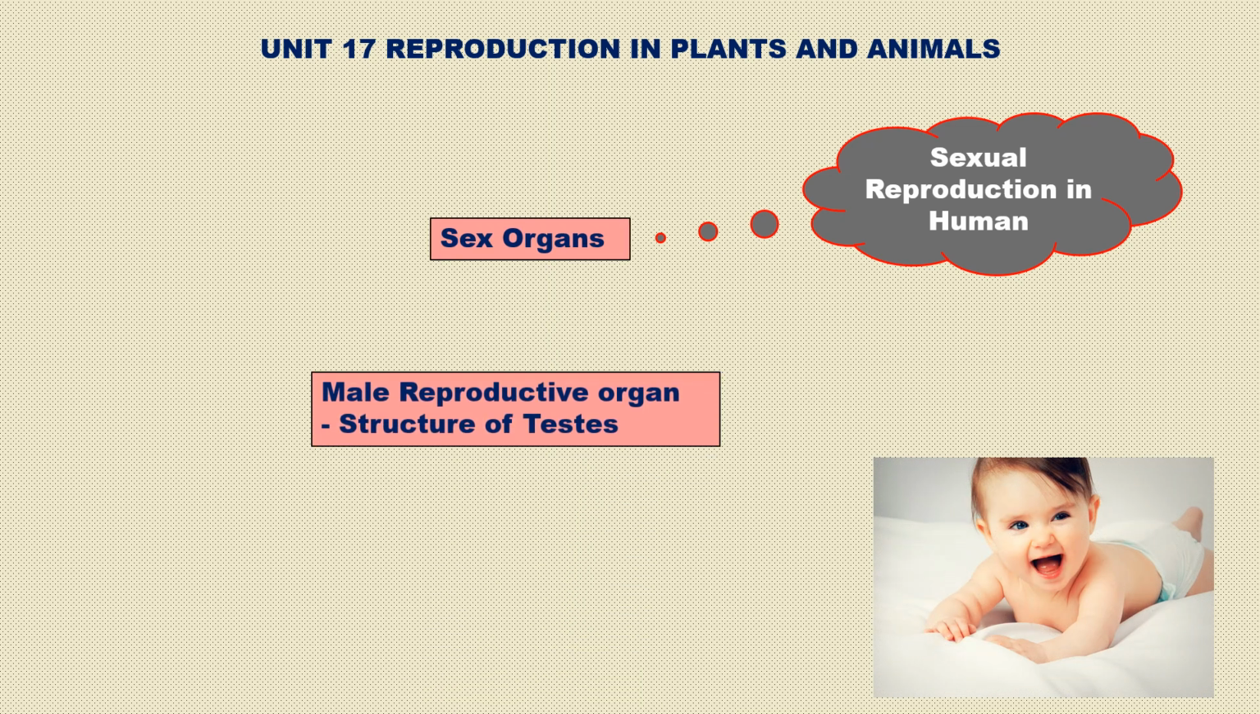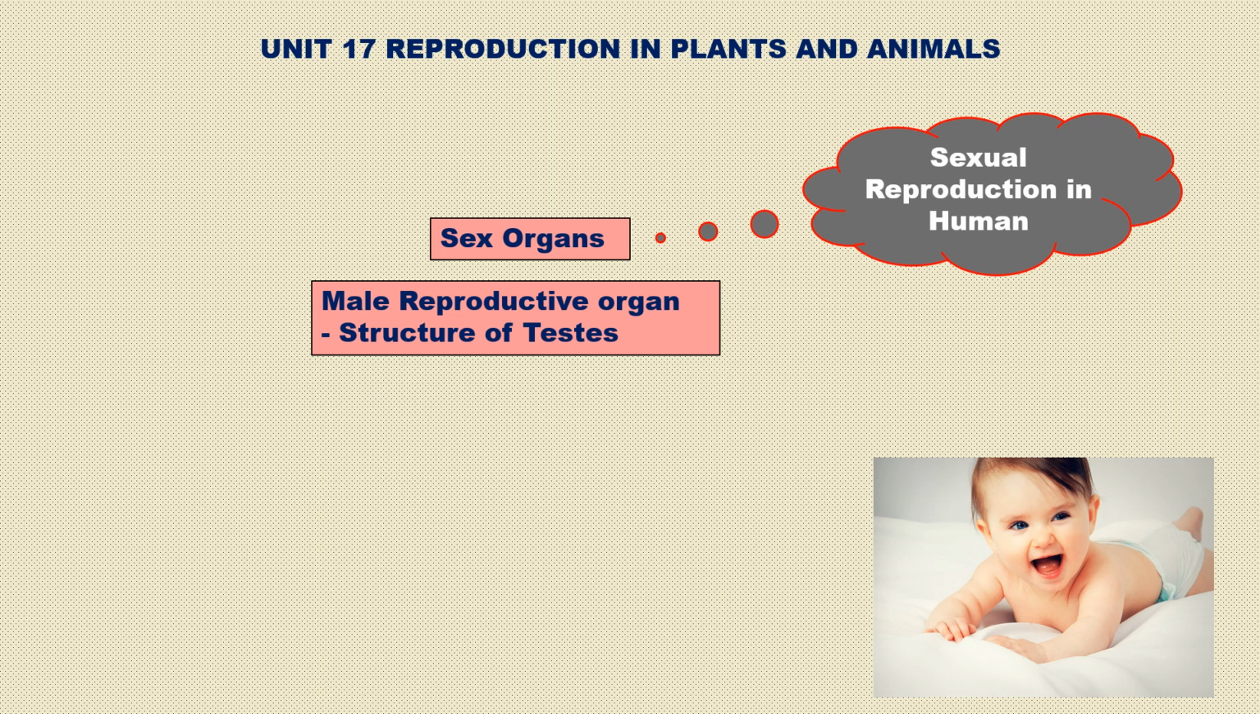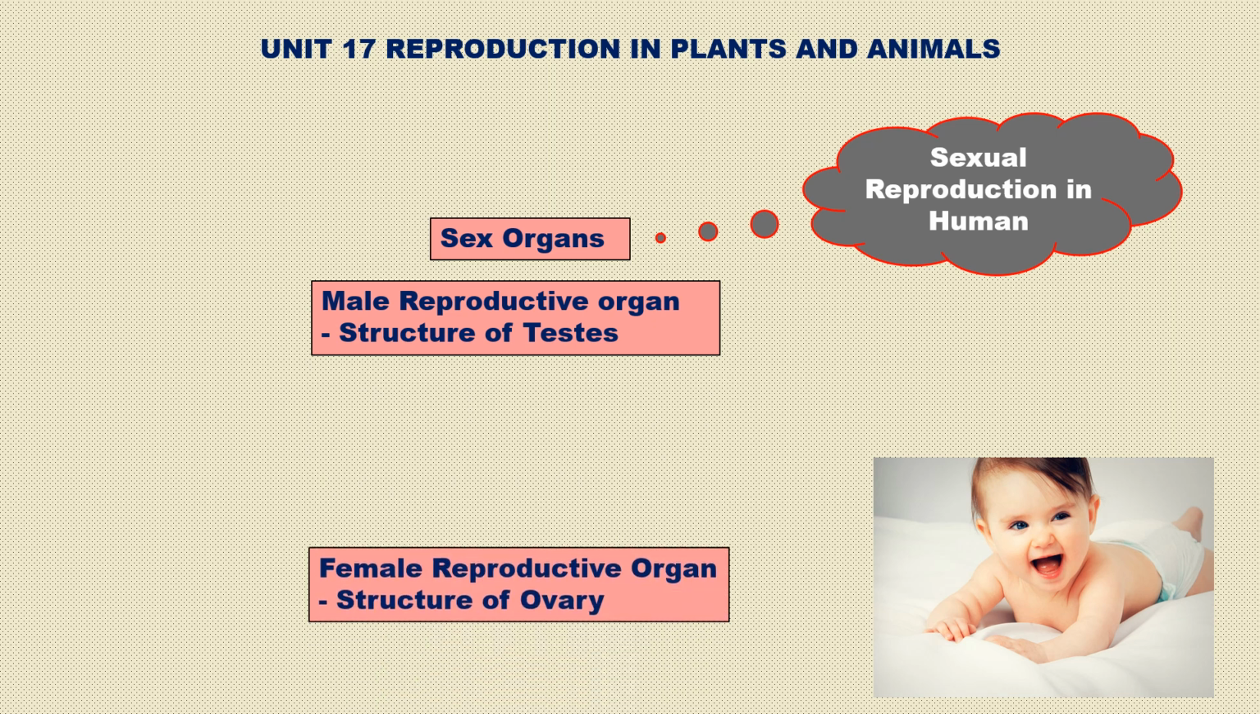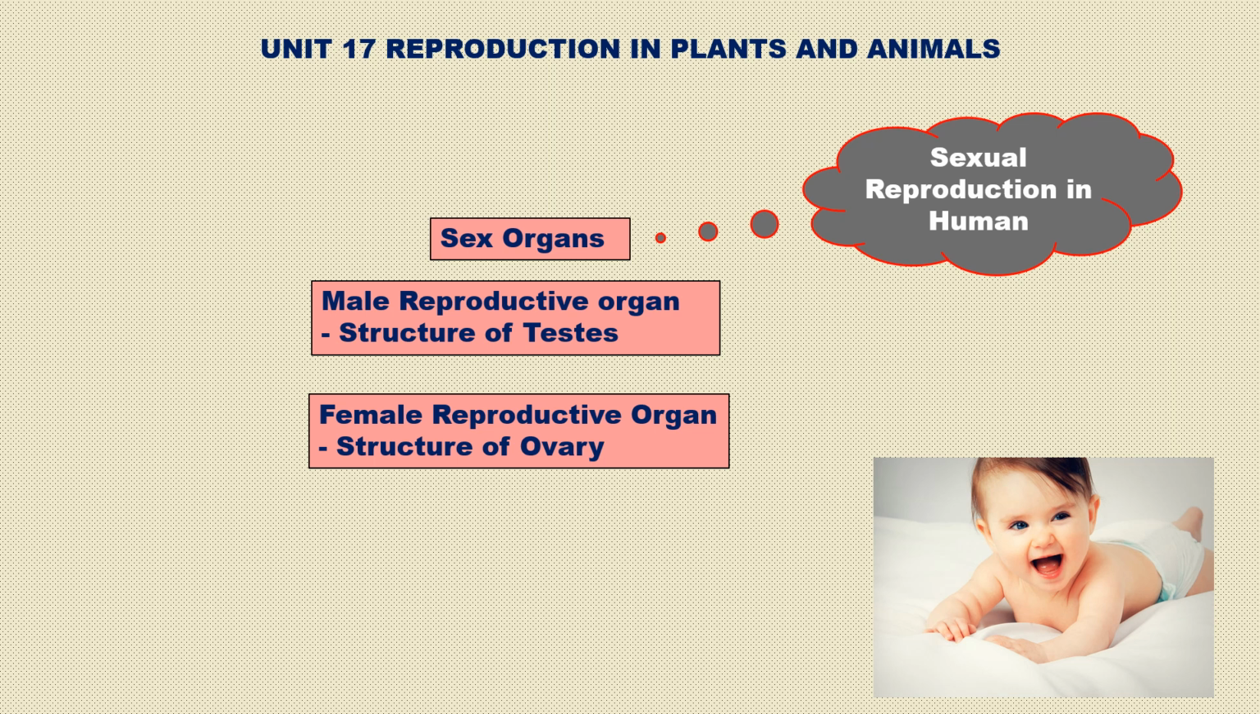Sex organs. Male reproductive organ, structure of testes. Female reproductive organ, structure of ovary. Gametogenesis. Let's see these topics one by one in detail.